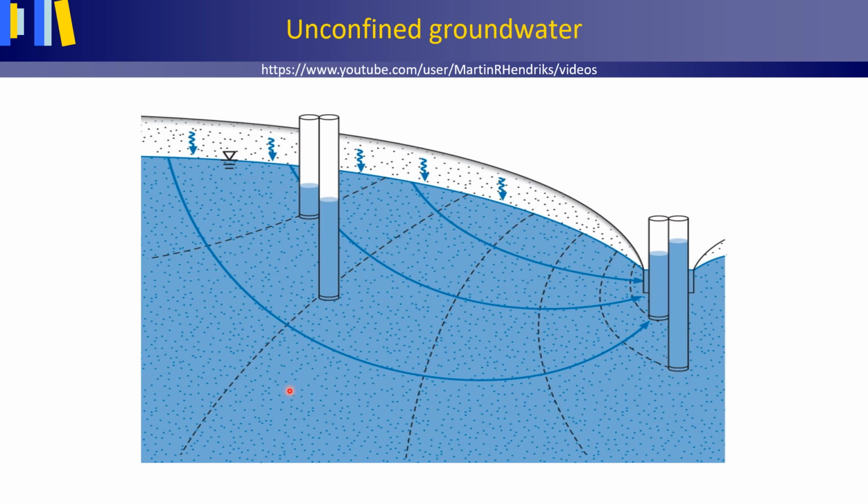If we take the bottom of this picture as our reference level, the hydraulic head measured at this piezometer screen is simply this height, which I'm indicating with the pointer. And for this piezometer screen at this location, the hydraulic head is as I'm indicating now.